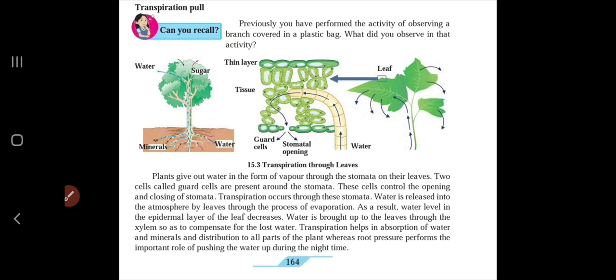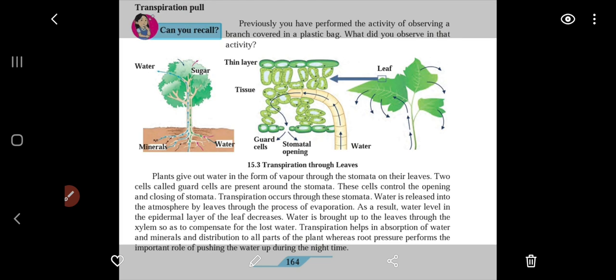Water is released into the atmosphere by leaves through the process of evaporation, and as a result, the water level in the epidermal layer of the leaf decreases. So the water which entered through the roots and reached parts of the plant body now has to be lost as well. The plant loses this water through the stomatal openings, and water is given out via leaves and given back to the air. Here the water level in the plant decreases, and that's why a new demand for water arises, and this is how the cells in the plant start working in a cyclical manner.